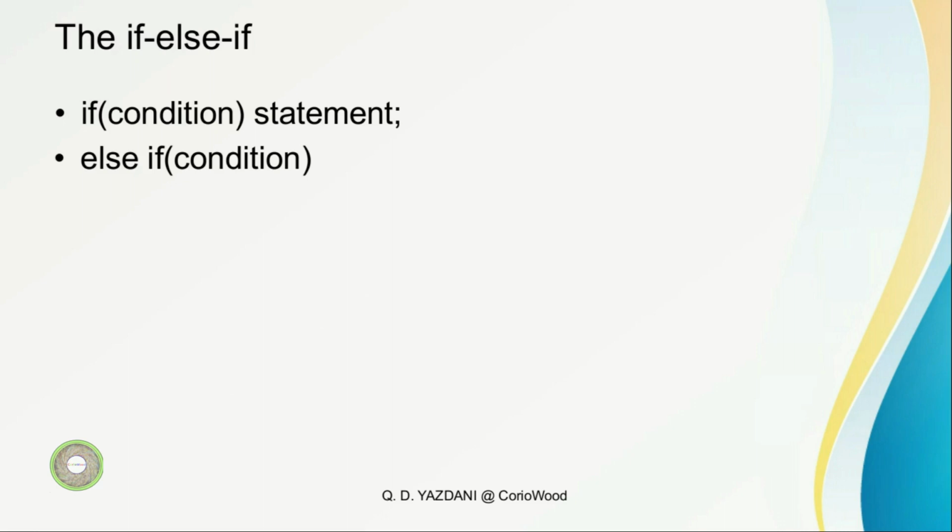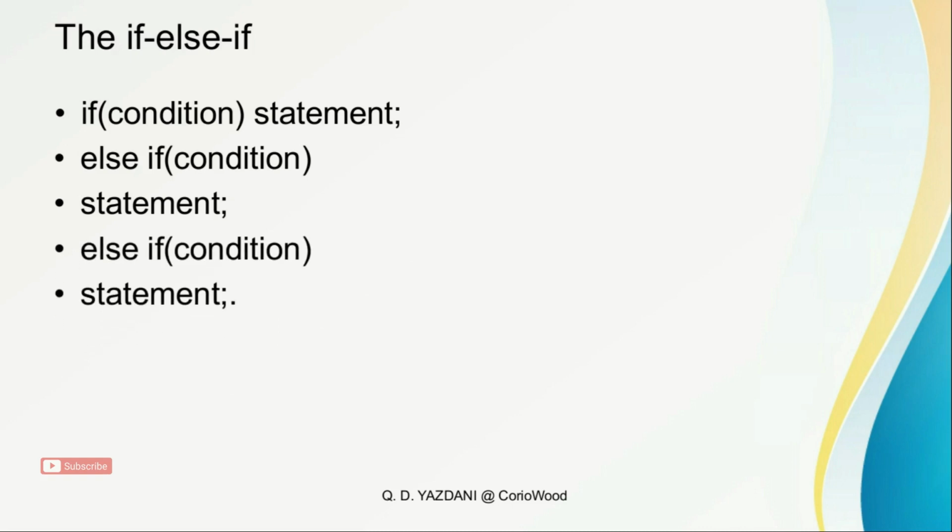You guys notice that I didn't put curly braces, but that's fine with C++, as long as it's like a ladder: if condition then statement, then else if condition then statement, and else if condition then statement. It's like a ladder, like steps. If it's like this, you don't need curly braces. You guys see this a lot in programs, and the dot dot dot means you can write whatever you want.